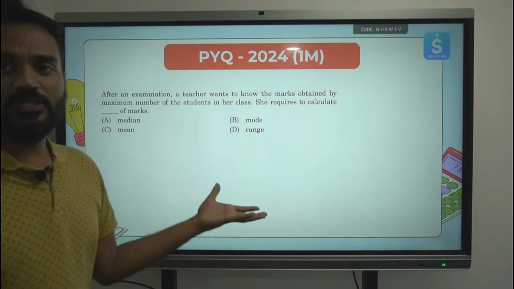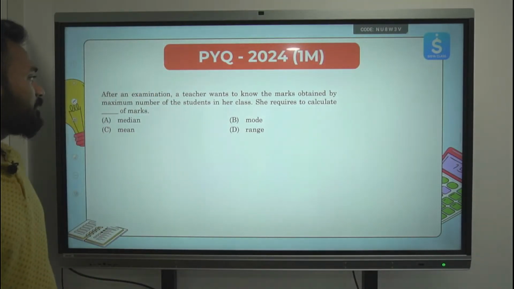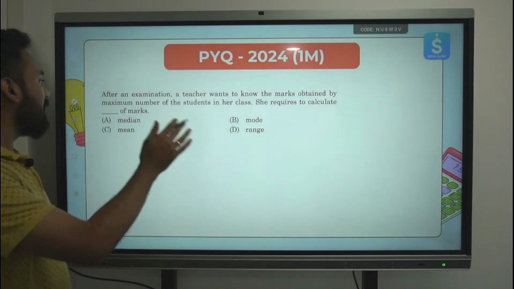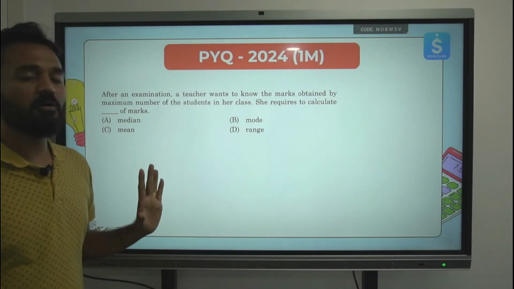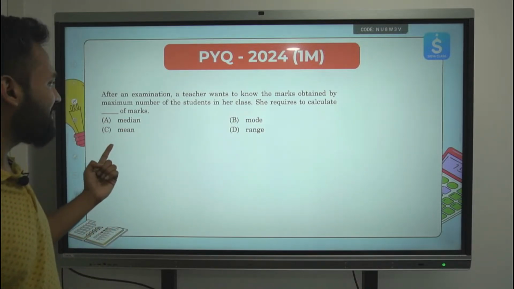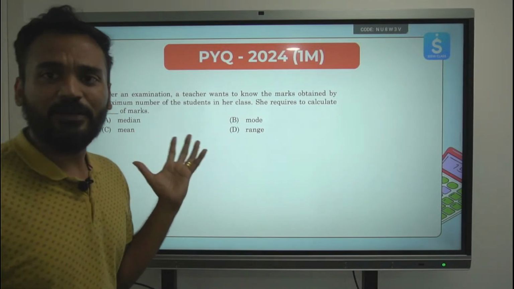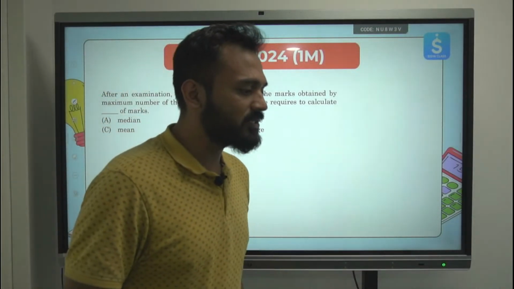This is next question which was asked for 1 mark, again in statistics. After an examination, a teacher wants to know the marks obtained by the maximum number of students in her class. She requires to calculate dash of the marks. A median, B mode, C mean or D range. This is a very easy question. Easy numbers. I want your replies in the chat box.